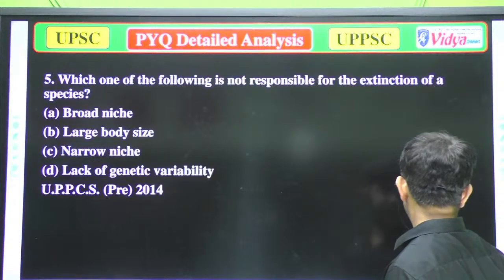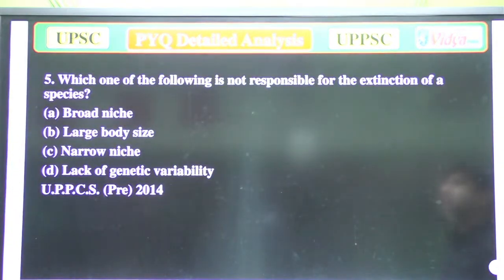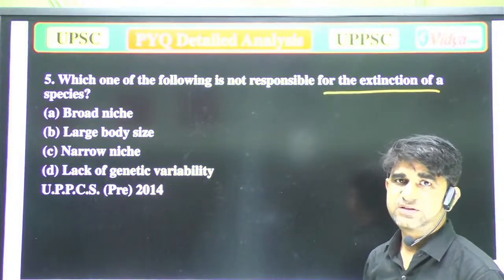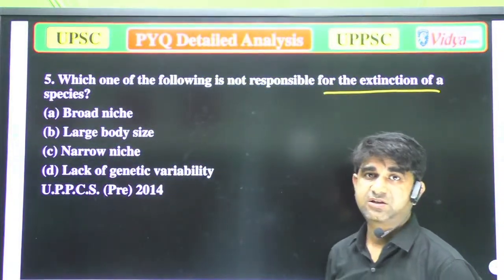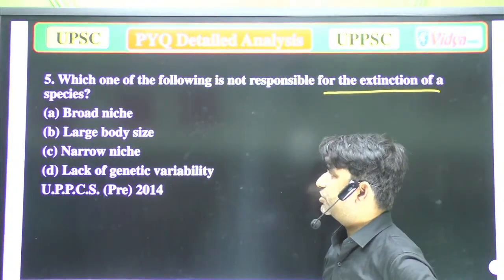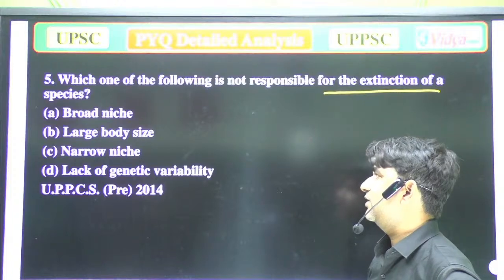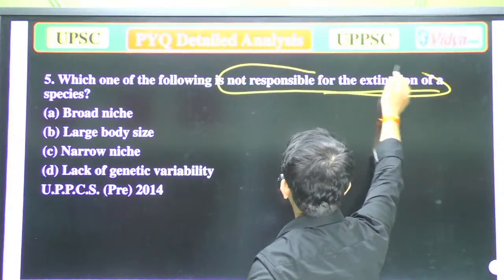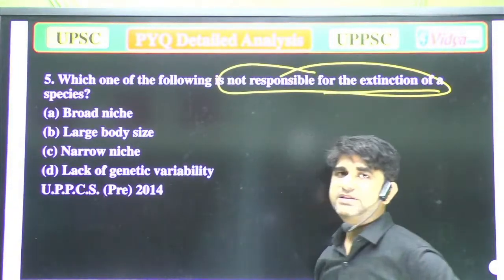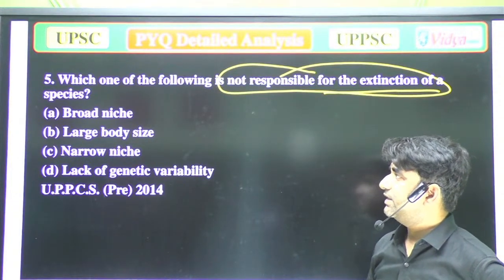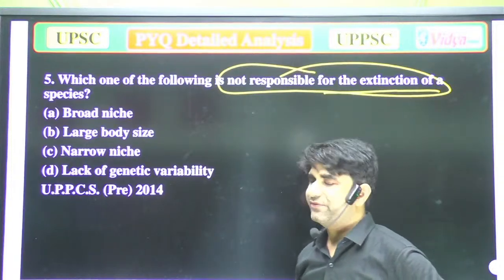Now the next question is: which of the following is not responsible for the extinction of a species? Options are A, broad niche, B, large body size, C, narrow niche, and D, lack of genetic variability. Which of the following is not responsible for the extinction of a species?